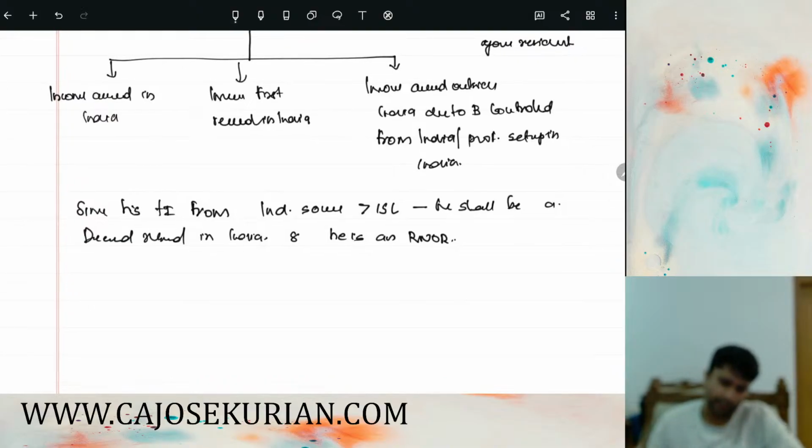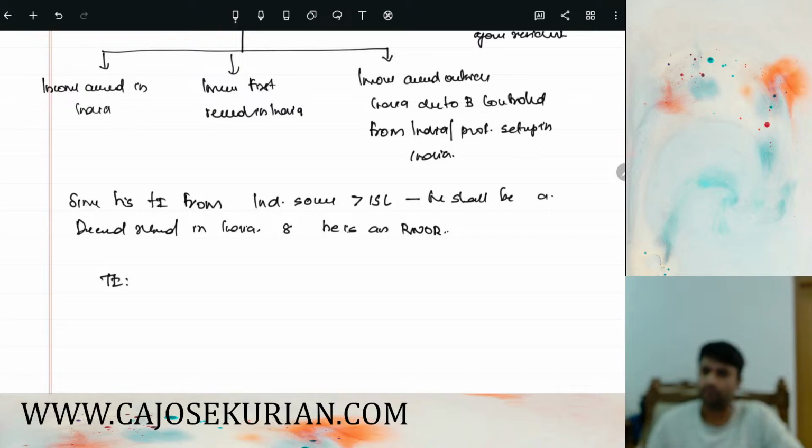So for an RNOR, income accrued or arised in Dubai, not taxable in Dubai, is not taxable in India. Income accrued or arised in India will be taxable. Income deemed to accrue or arise in India also will be taxable. Income accruing or arising in Dubai due to profession set up in India also will be taxable.